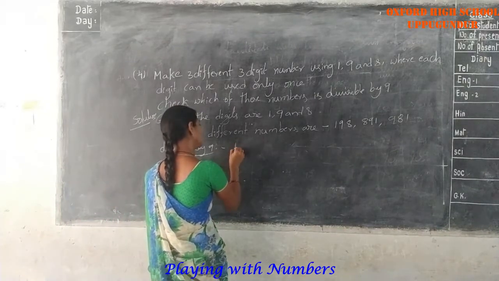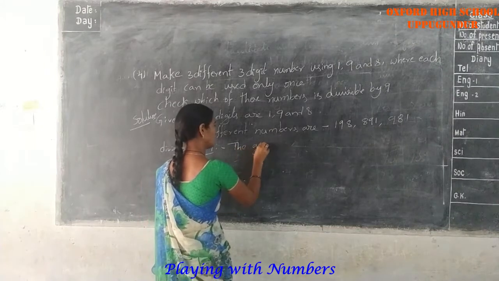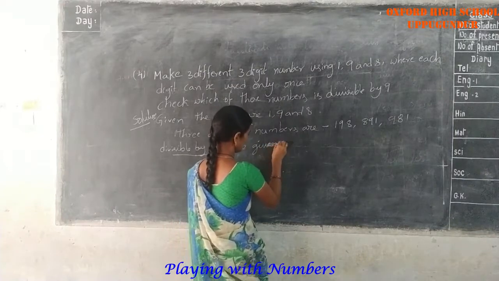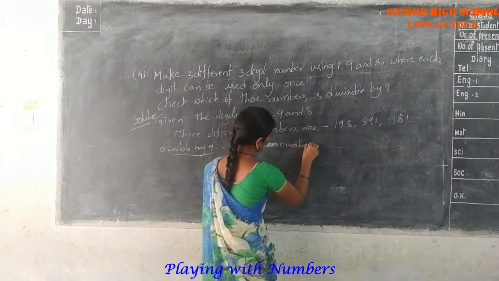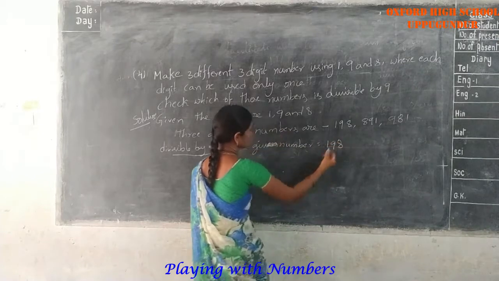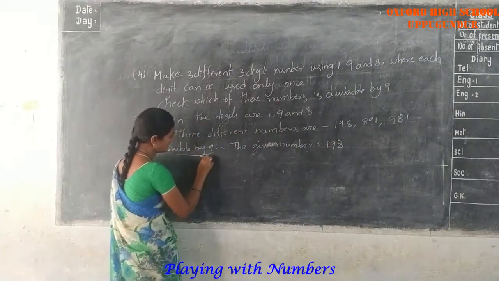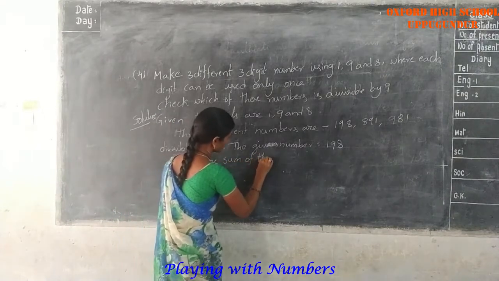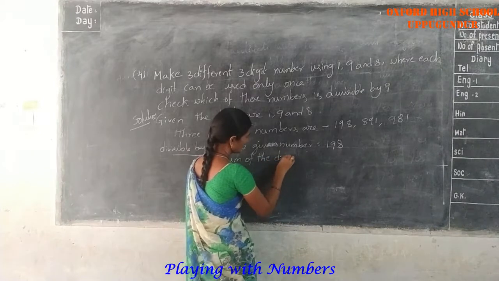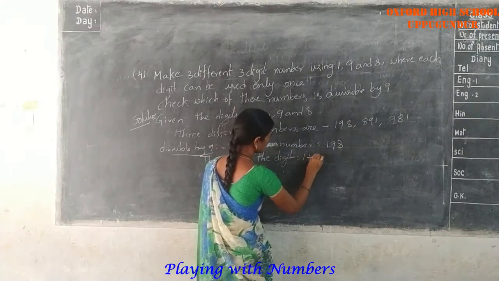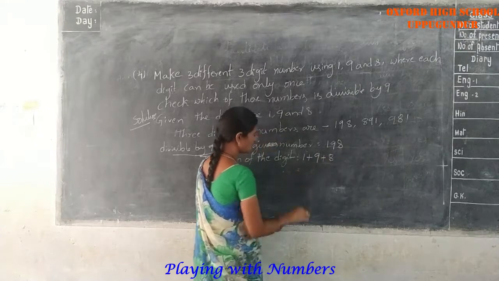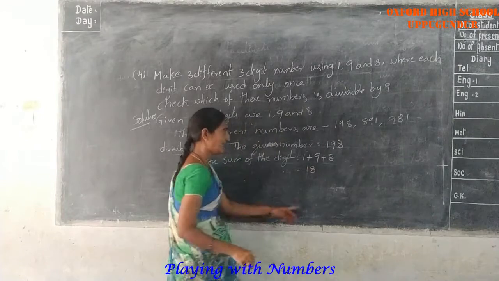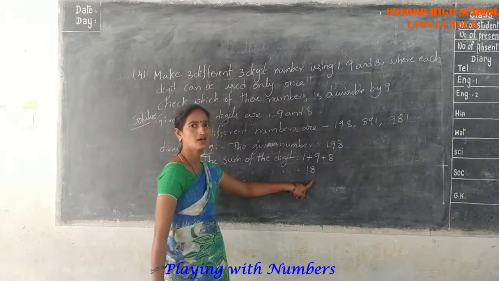The given number is 198. The sum of the digits is 1 plus 9 plus 8. 1 plus 9 is 10, 10 plus 8 is 18. 18 is divisible by 9, the 9 table gives 18.